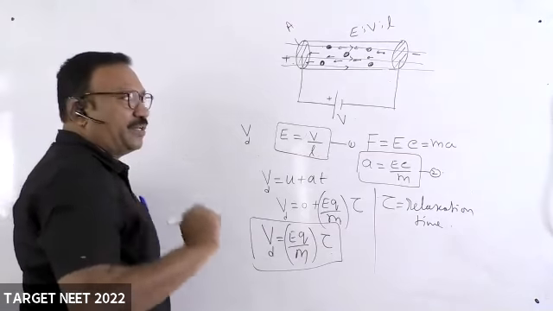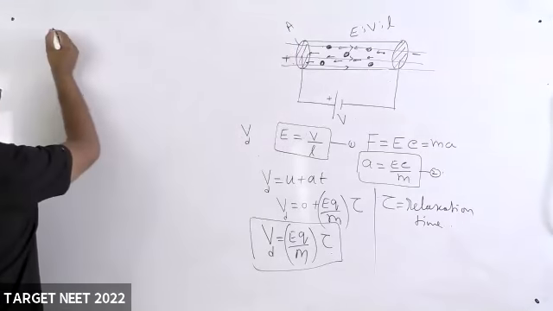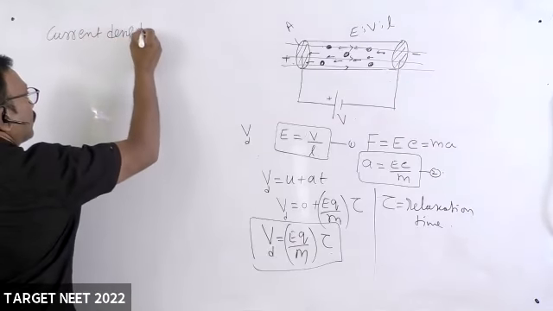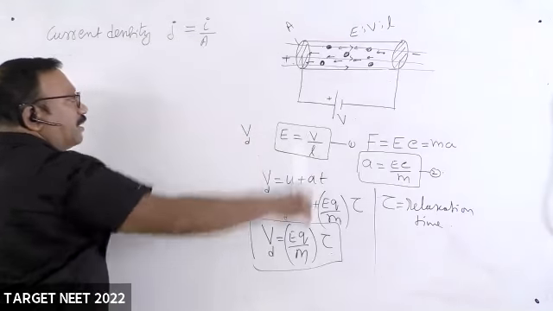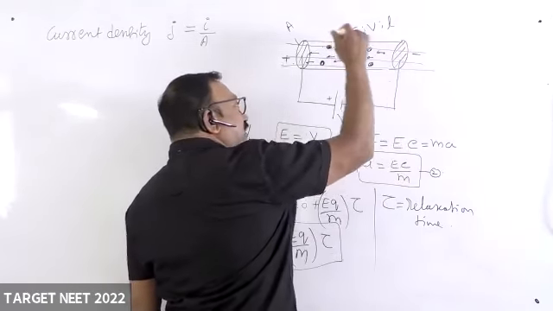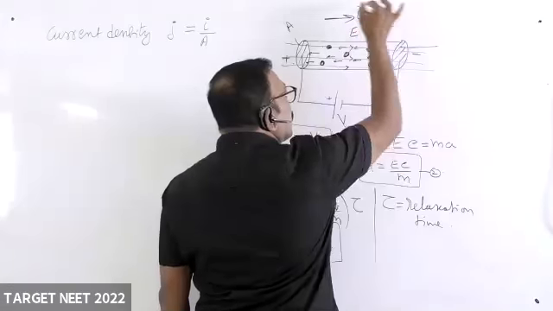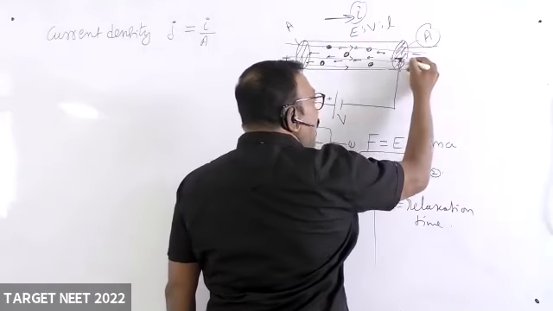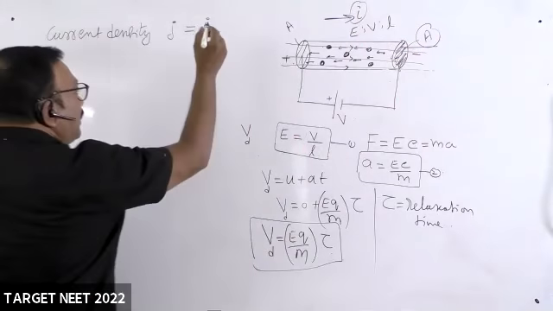There is one more definition. Can anybody tell me current density? Current density is represented by J. It is current divided by area of cross section. See, this is the area of cross section. If electrons are moving like this, you will take a current. So current is flowing in this direction through the area of cross section A. So current per unit area of cross section is called current density.